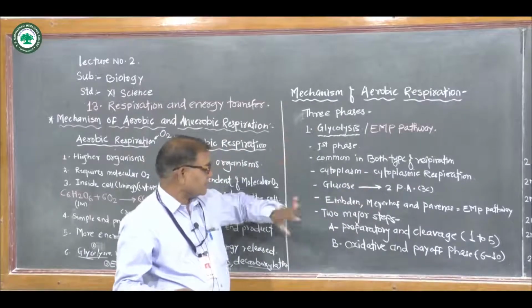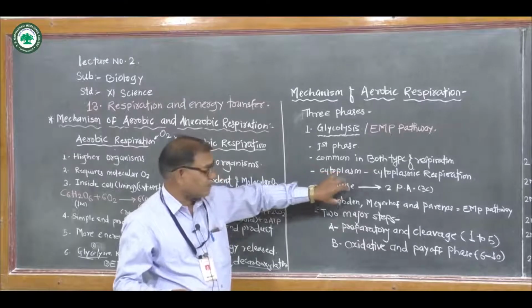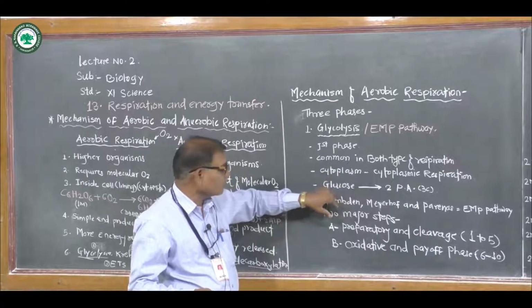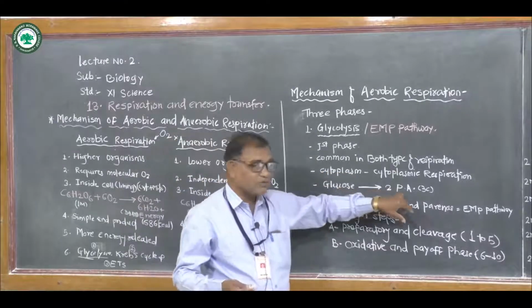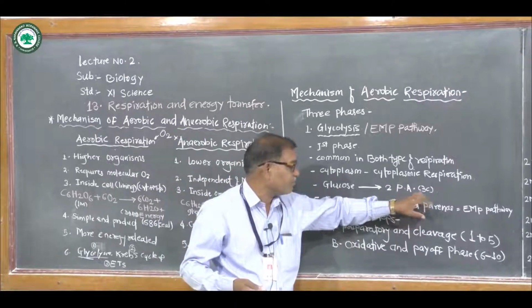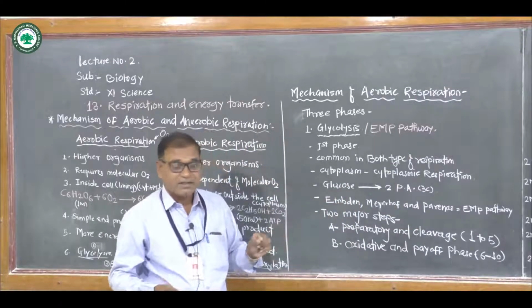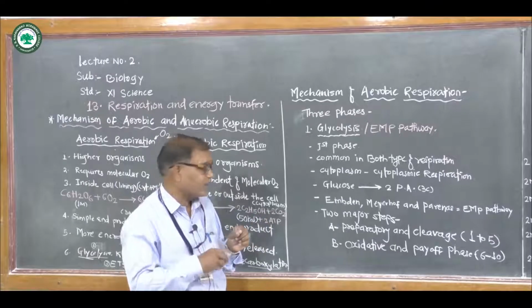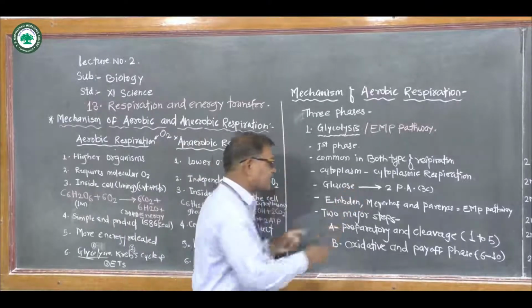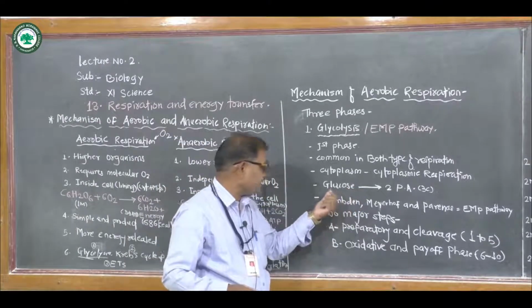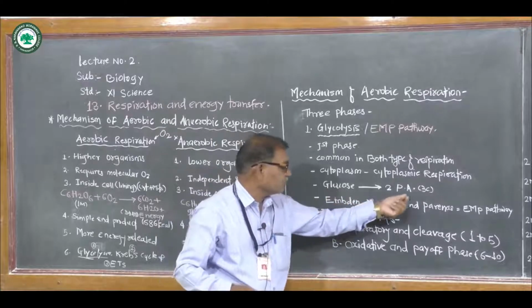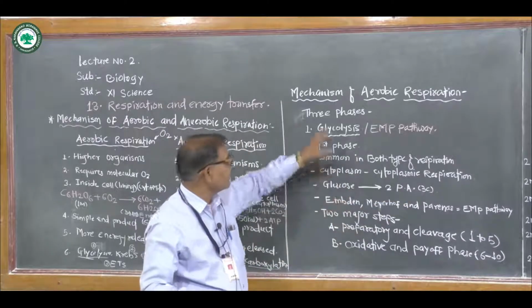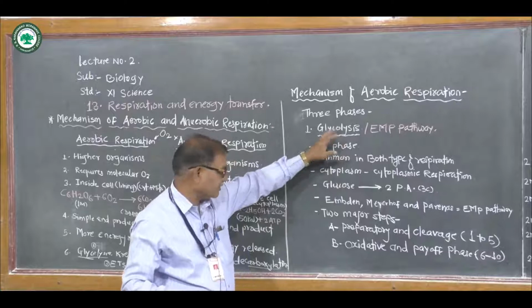In this glycolysis, a complex organic substance like glucose is completely broken down to form 2 molecules of pyruvic acid in a stepwise enzymatic reaction. The glucose is converted to 2 molecules of pyruvic acid, and this is called glycolysis.